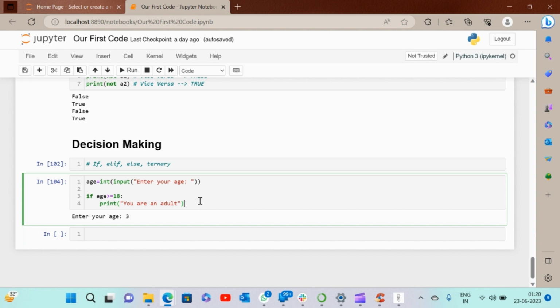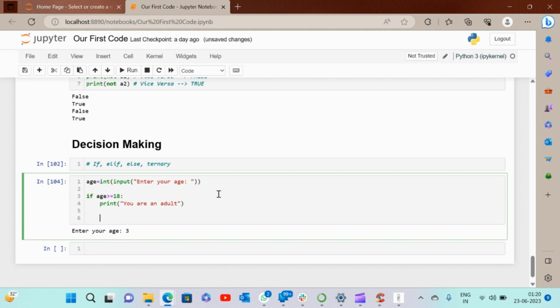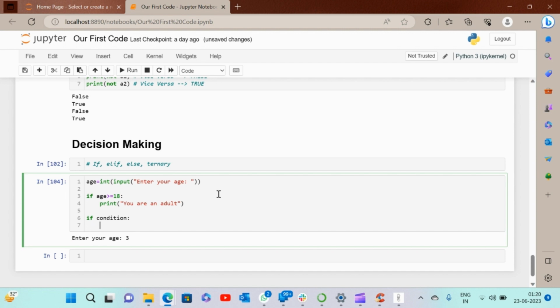So the syntax is, if you mention the condition, you put a colon, indentation starts, it takes up automatically, and output or result when the condition is true. So this is the syntax. So let me just comment this. I'll comment this by pressing control and forward slash. So this is how I comment it.